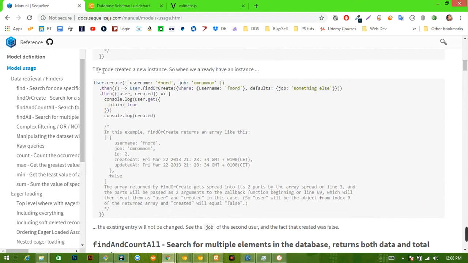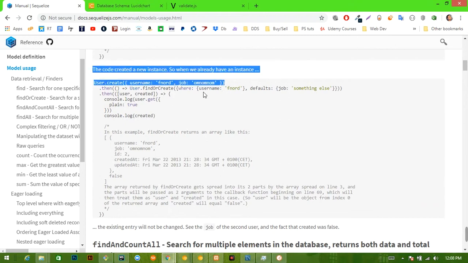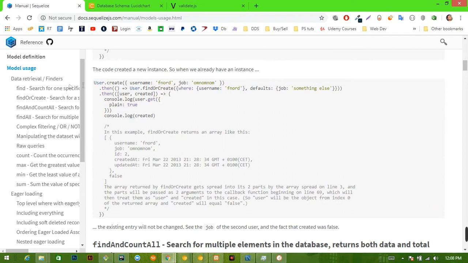All right, here it is. So the code created a new instance. So this is going to create an instance for us right here, user.create. And then we follow the model. We see that it returns a promise. Okay, and then we can do whatever we want with that promise.